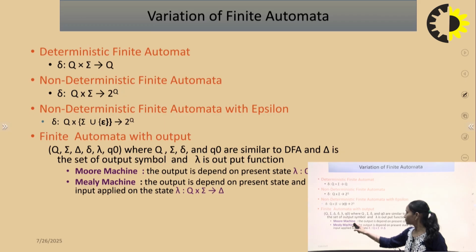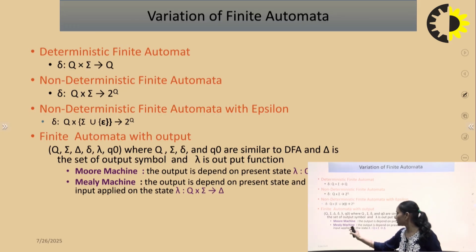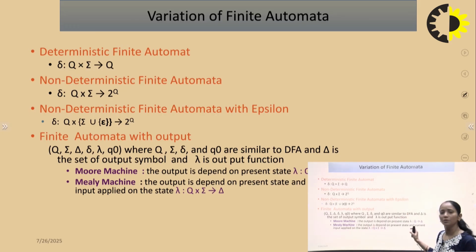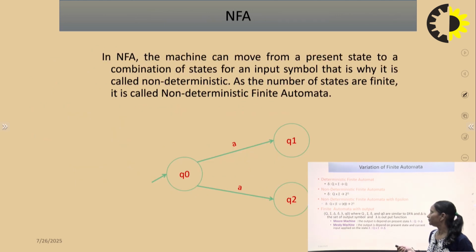There are 2 types of machine depending upon the output, that is the Moore machine and the Mealy machine. For the Moore machine, the output function depends upon the present state only, and therefore the function is defined as Q → Δ. For the Mealy machine, the output function depends upon the present state and the present input symbol. Therefore, the function is defined as Q × Σ → Δ.